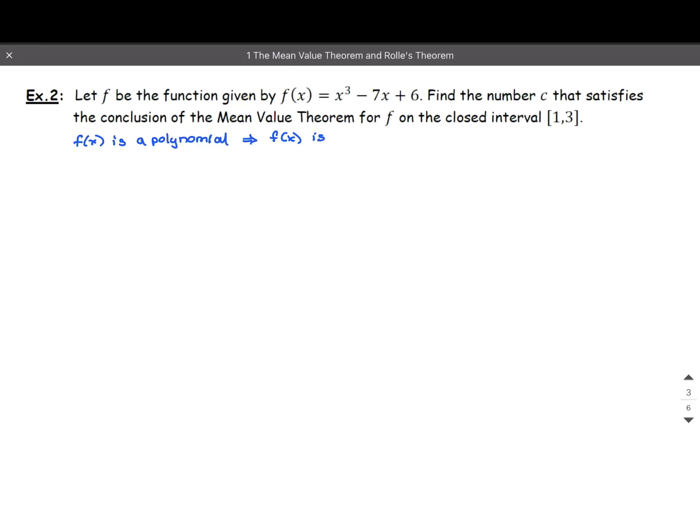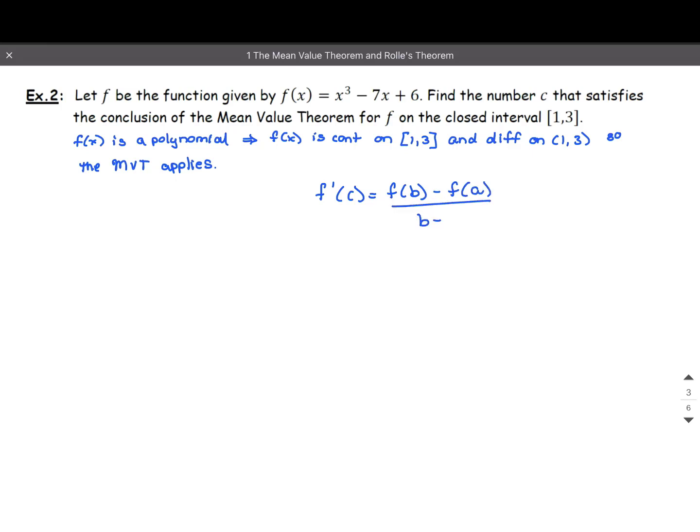F of x is continuous on that closed interval from 1 to 3 and differentiable on the open interval from 1 to 3. So the mean value theorem applies. You have to know that it applies before you can use it. So now we know that our mean value theorem says f prime of c equals f of b minus f of a all over b minus a.